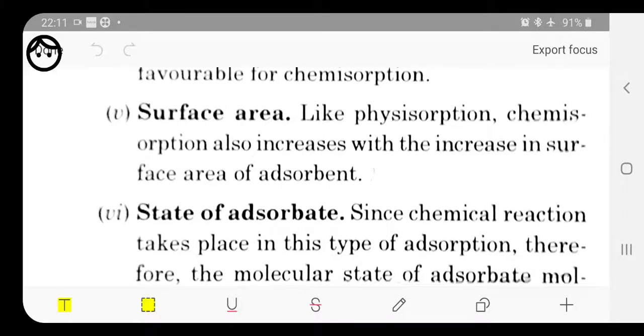Next we have surface area. Like physisorption, here also, as the surface area increases, the extent of reaction will also increase. In both the cases, the surface area should be more.